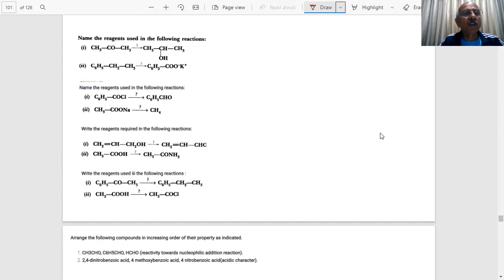Question 1 is coming, students. Name the reagents used in the following reaction. In the first one, we can use LiAlH4 or NaBH4, a reducing agent, because you see this is an example of reduction.